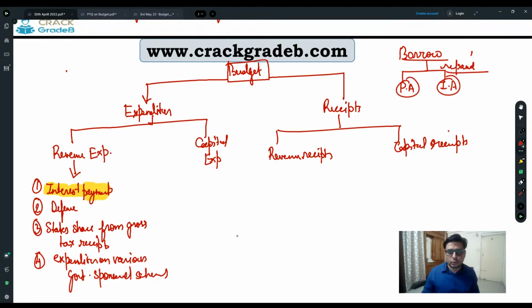So when the government is going to pay, that means the government is going to give. So when the government gives, they mention the interest payment in the revenue expenditure. The government has borrowed the money and that borrowed money has to be repaid. So the government is going to mention the interest payment where? In the revenue head.